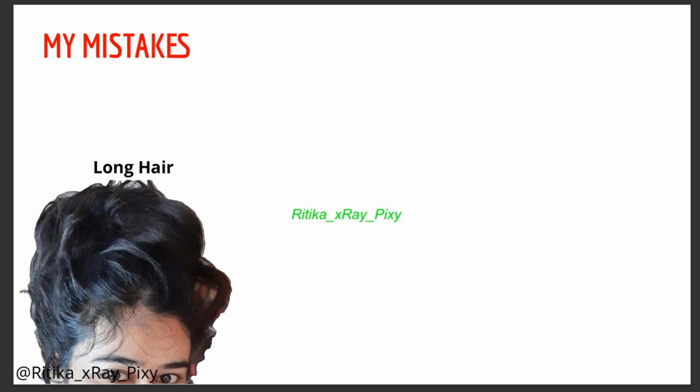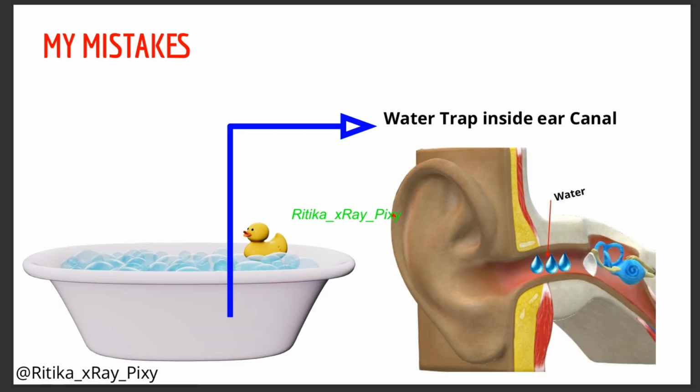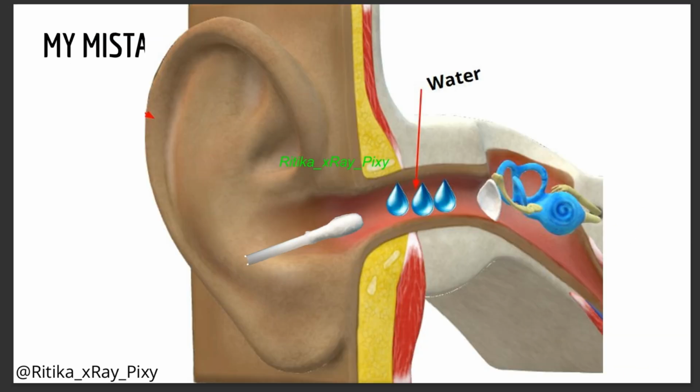So here you can see my mistakes. As I have long hair, after bathing water enters the ear canal, and I often try to clean it using cotton swabs. But when we clean our ear, water gets inside the canal. And here we are just cleaning the outer ear, so water remains inside the ear canal.